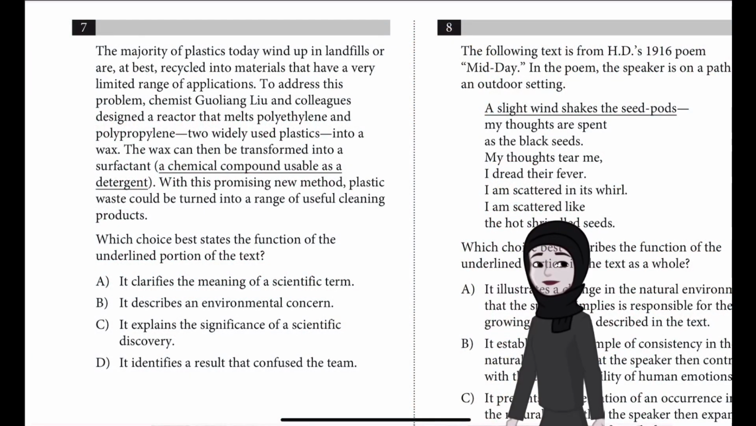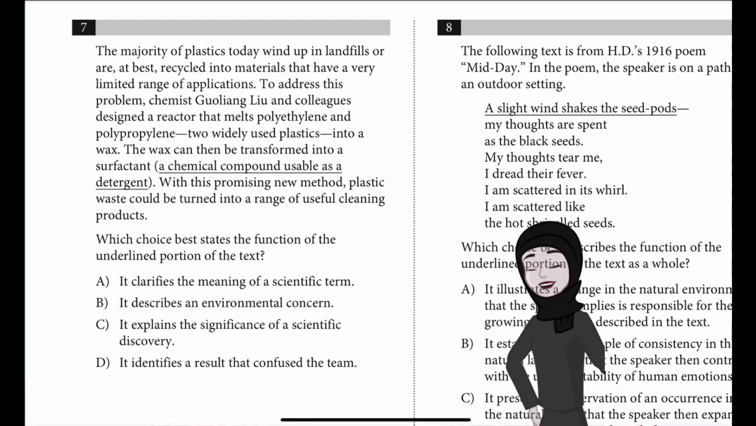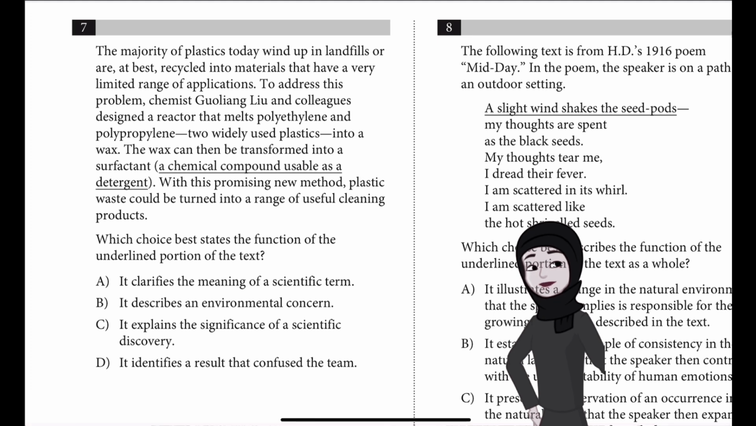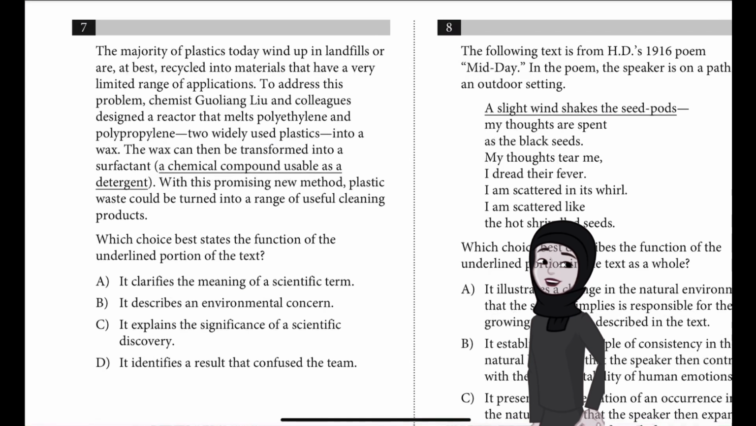Question number 7. The majority of plastics today wind up in landfills or are at best recycled into materials that have a very limited range of applications. To address this problem, chemist Guoliang Liu and colleagues designed a reactor that melts polyethylene and polypropylene, two widely used plastics, into a wax. The wax can then be transformed into a surfactant, a chemical compound usable as a detergent.